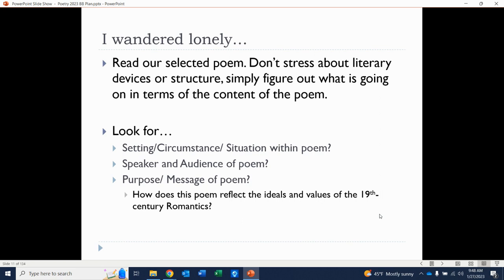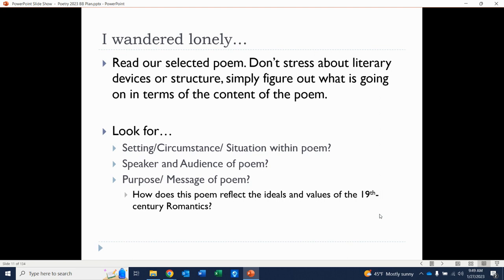So what I'm going to have us do is take out our poetry packets. We're going to look at the poem I Wandered Lonely as a Cloud, kind of a classic, maybe not as complex as some of the later ones, but it's a good one to start with because I know people approach the poetry unit really stressed out, and that's the part of the AP exam they stress about because it's different, right? We saw this a little bit with the Shakespeare unit. It's a little bit harder to figure out what is being said. But we'll use this poem today to at least jump into it and for some practice.